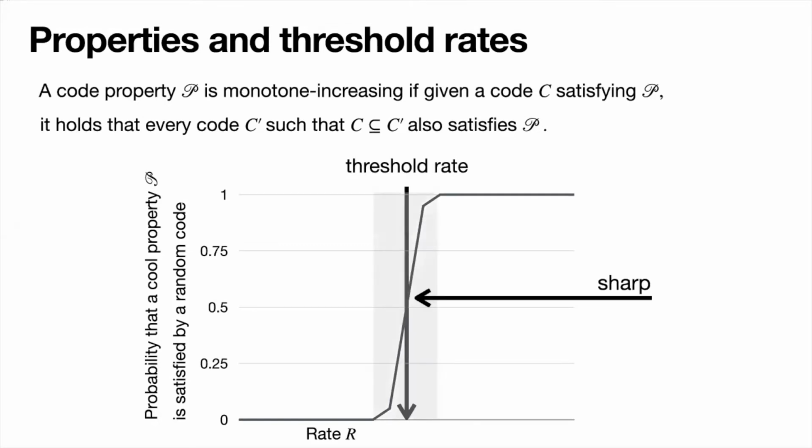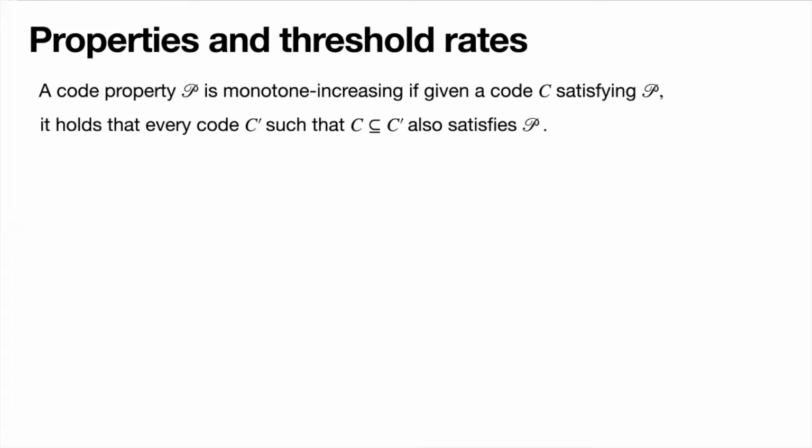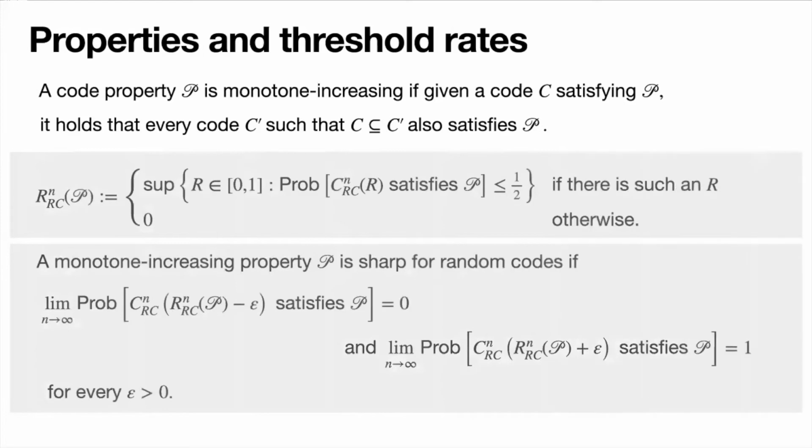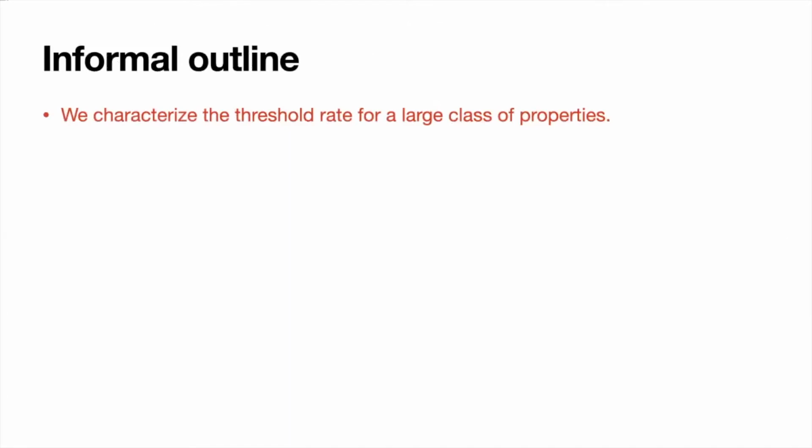And we say that a property is sharp if the probability that a random code satisfies that property jumps from 0 to 1 over an arbitrarily small transition window as n goes to infinity. We're going to write these definitions out in notation, and feel free to pause the presentation at this point to go over that, but I'm going to skip ahead.